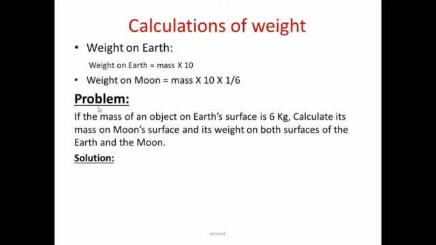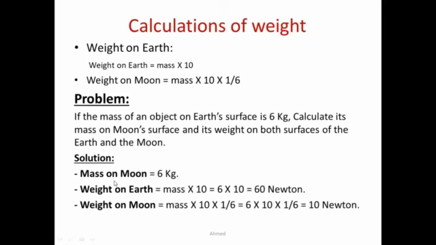Problem: If the mass of an object on the Earth's surface is 6 kilograms, calculate its mass on the Moon surface and its weight on both surfaces of the Earth and the Moon. Solution: Mass on Earth is the same on the Moon, so it doesn't change, because mass doesn't change by changing the place, so it will equal 6 kilograms.